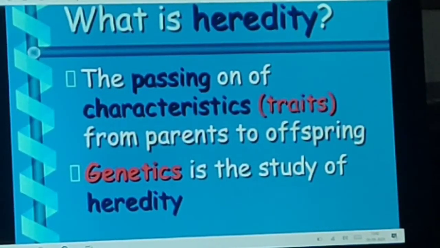Now what is heredity? The passing on of characteristics or traits from parent to their offspring is known as heredity. And what is genetics then? Genetics is the study of heredity. Okay, passing on of traits from parent to offspring is known as heredity, and genetics is the study of heredity.